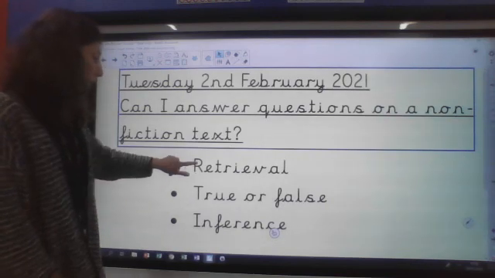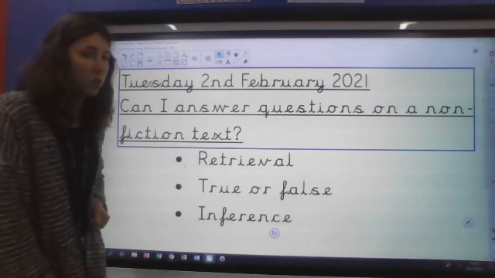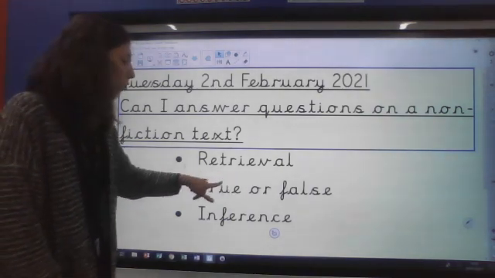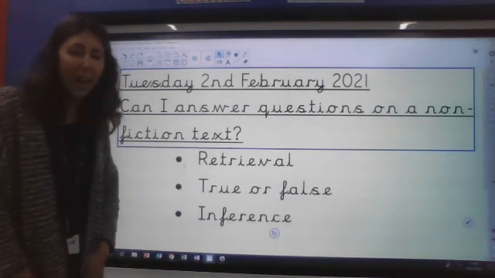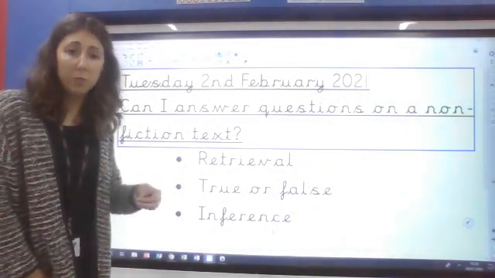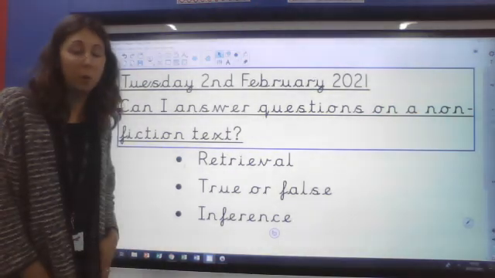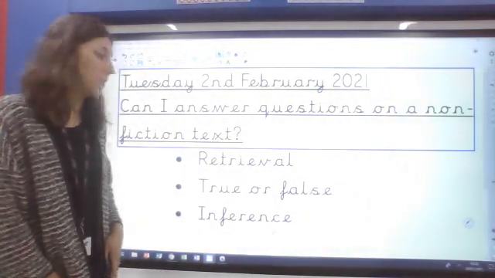We've got 3 types of questions we're going to think about today. One of them is retrieval questions. One is a true or false question, which again, we haven't done one of those. So that's a new type of question. You do need to retrieve the information, but it's worded in a different way than we are used to. So we're going to have a practice at one of those.